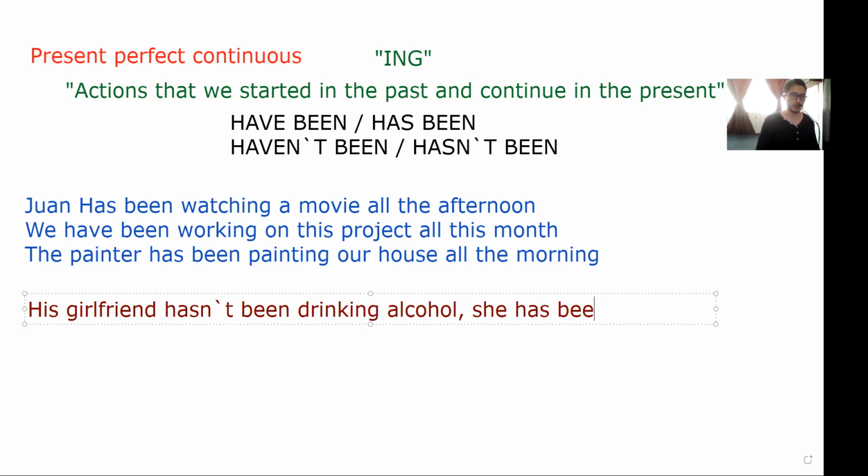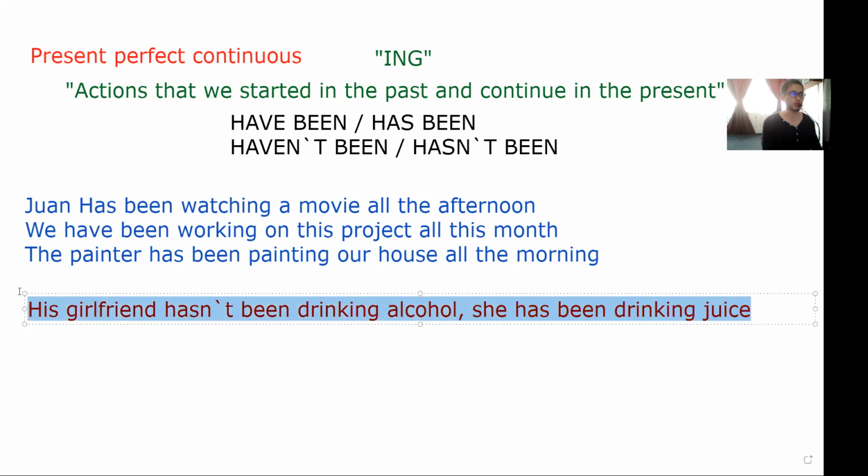She has been drinking juice. So in this example, we have an affirmative sentence, which is she has been drinking juice. And we have a negative sentence, which is his girlfriend hasn't been drinking alcohol. Then in this context, we can notice that we are representing two actions. One is negative and the other one is affirmative. Then we say, his girlfriend hasn't been drinking alcohol.